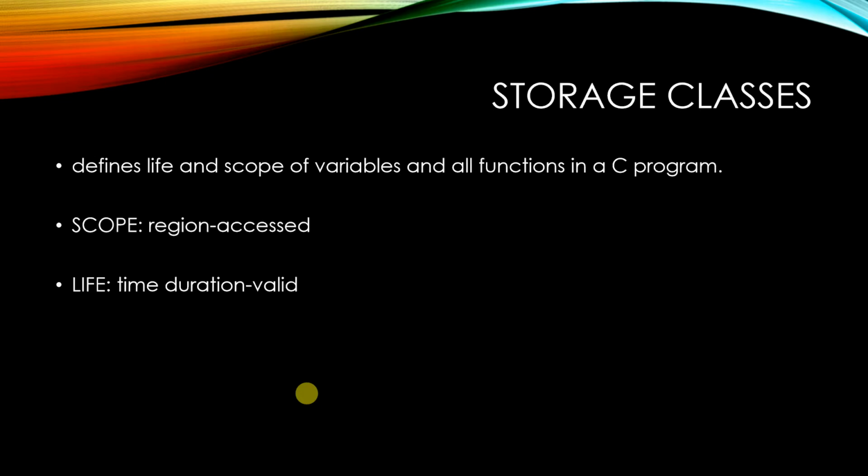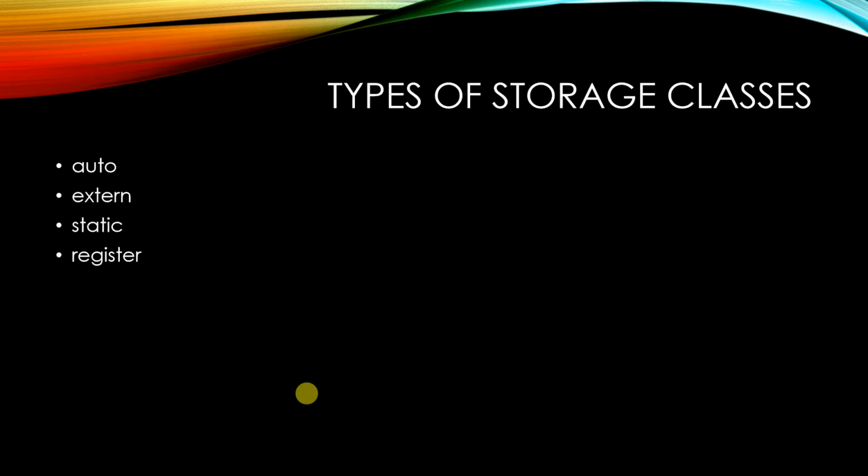The next thing that you will have to learn is storage classes. This is also very important. Storage class defines the life and scope of variables and functions in a C program. The life of a variable means the time duration for which it is valid. The scope of the variable means the region till where it is valid, inside which bracket it is valid. So the life and scope of variables is defined by the storage class. There are 4 types of storage classes.